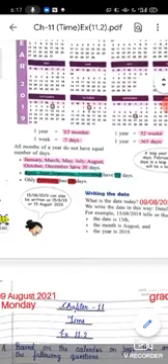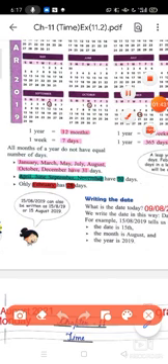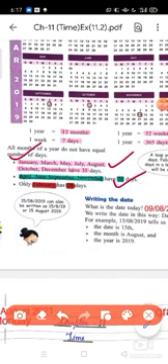Now see the next one. All months of a year don't have an equal number of days, which means some months have 31 days, some have 30 days, and one month has 28 or 29 days. January, March, May, July, August, October and December have 31 days. 7 months have 31 days. This you have to learn.